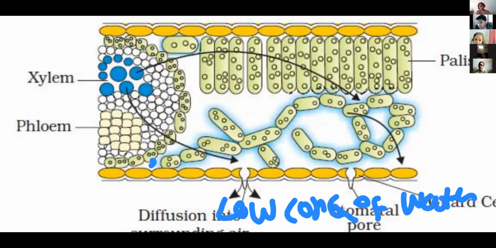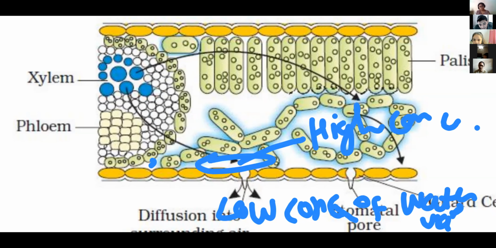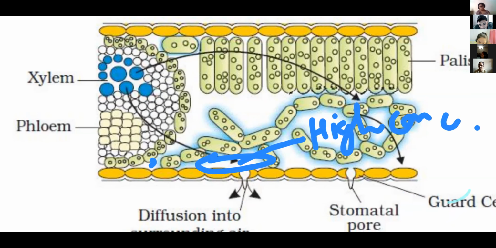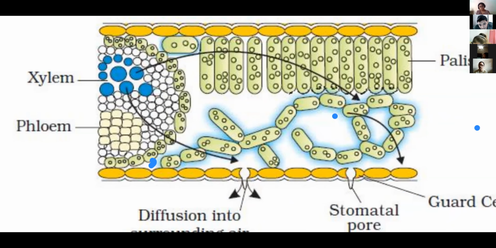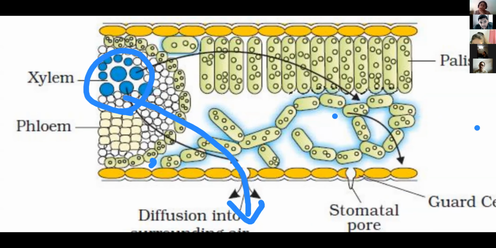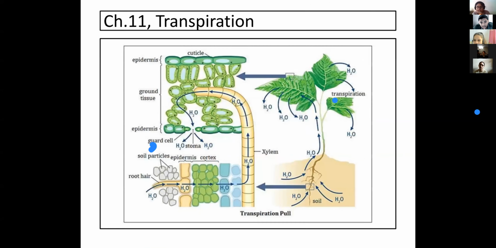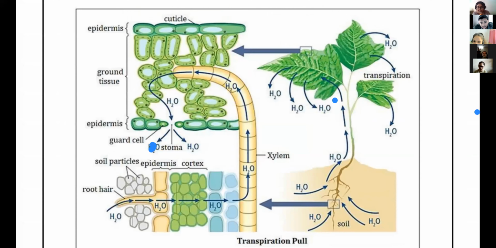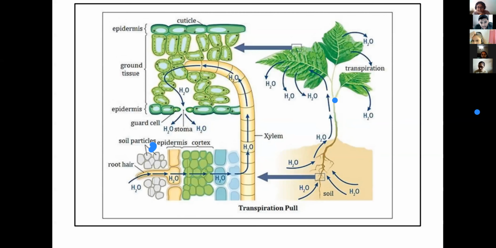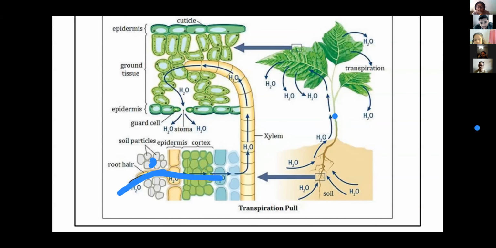Next, in this substomatal cavity, we can say there is a high concentration of water vapor. Water vapor is a gaseous form, and it diffuses from higher concentration to lower concentration, right? And due to that, water released outside in the form of water vapor creates a pull. The leaf xylem collects the water from the stem and then the root. See over here, from this part, through the root, water enters. Then here the root xylem, next the stem xylem, and the leaf.